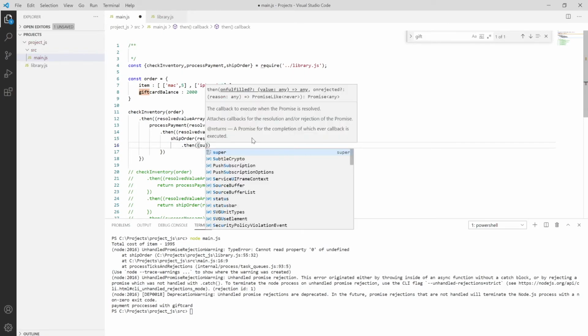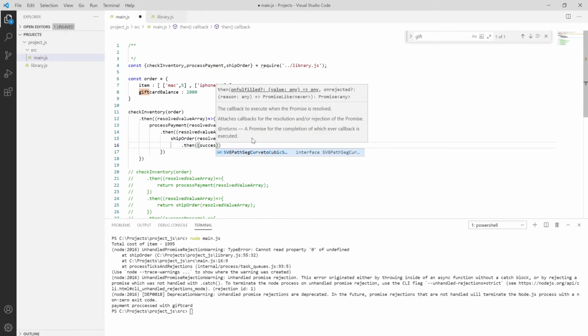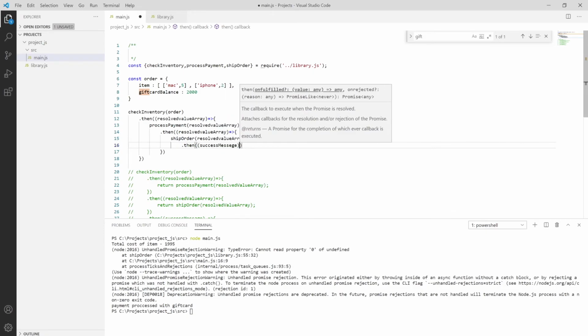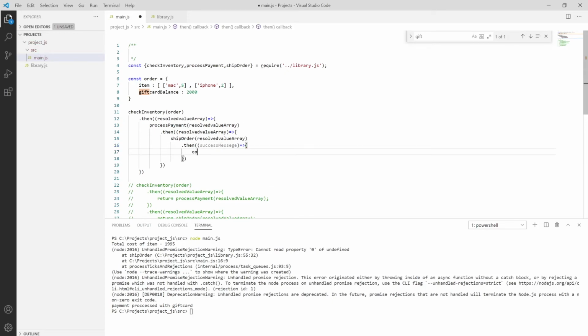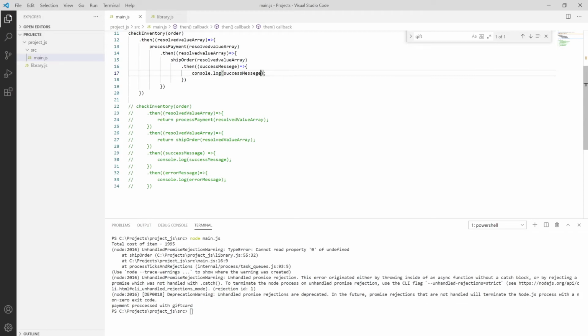Say success message, then passing it to console dot log over here, which is our success message. So save it using Control S. So you can simply identify how we are passing.